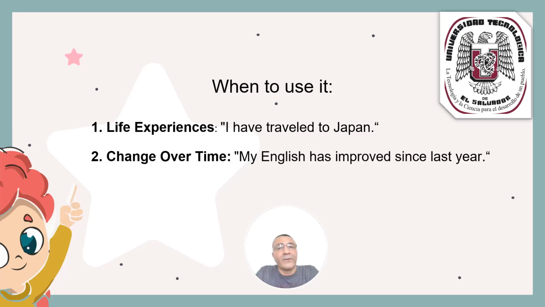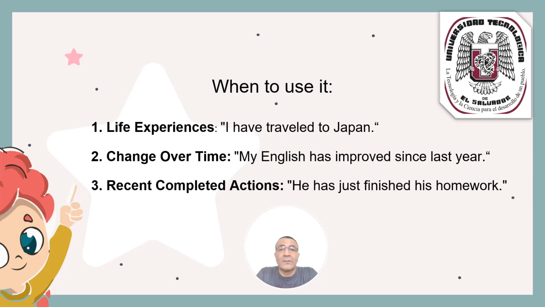Next, when to use it? Change over time. For example, my English has improved since last year. Or we use it in recent completed actions. For example, he has just finished his homework.